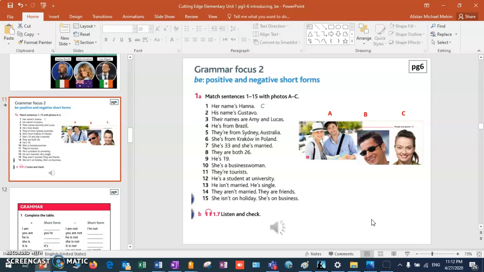Two people. Picture A. He's a student at university. Single man. Picture B. He isn't married, he's single. Picture B. They aren't married, they are friends. They're friends. Picture A. She isn't on holiday, she's on business. Picture C.